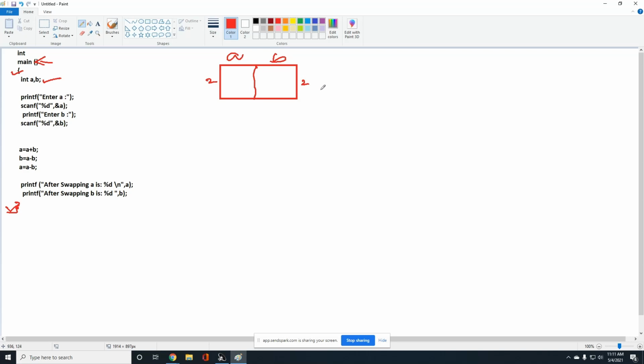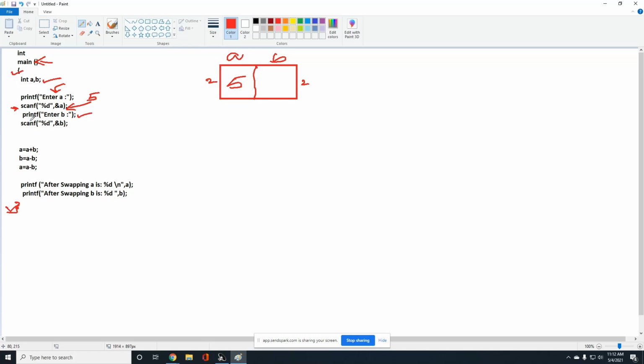After creating the memory allocation, it will go to the next line, printf enter a. By reading this line, the user wants to give some value, 5. He'll enter some value right after reading this message. It's an integer value. If you want to read any value, you have to use a function called scanf. So here I'm using scanf. %d is the format specifier of an integer because a is an integer value. Address of a, it will read the value and assign it to the a variable. Now 5 will be stored in variable a in the memory.